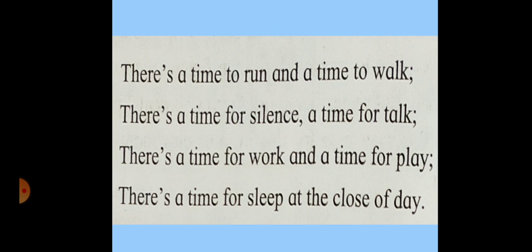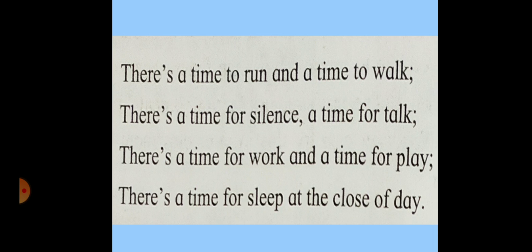Here, the poet tells us that there is a time for everything. There is a time when we should run and when we should walk, when we should keep silent and when we should talk, when we should work and when we should play.